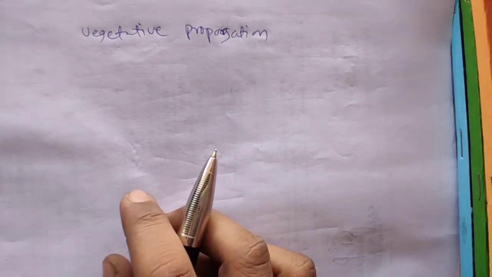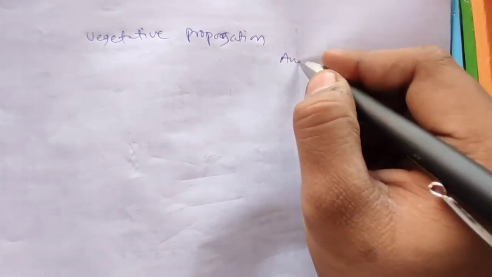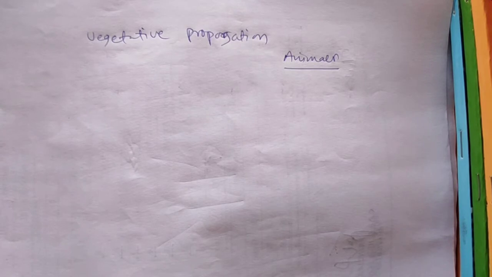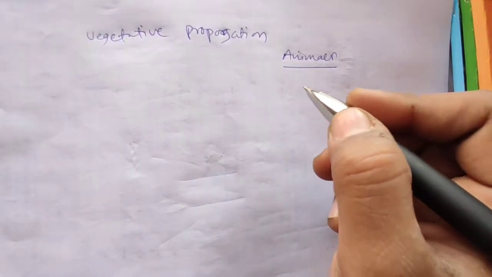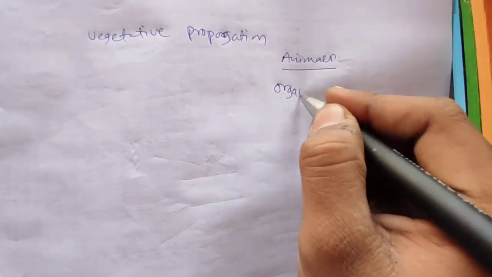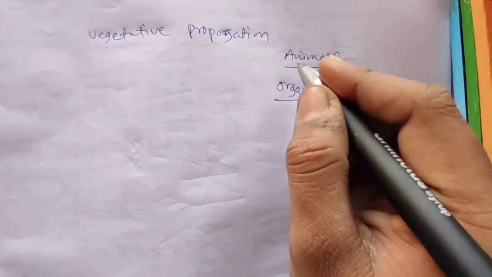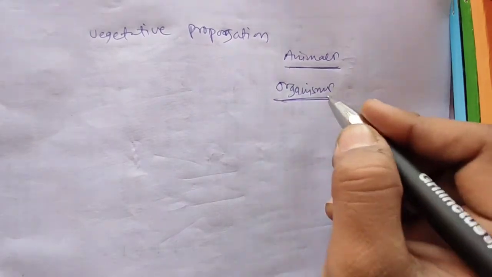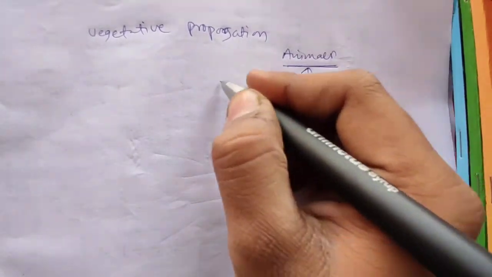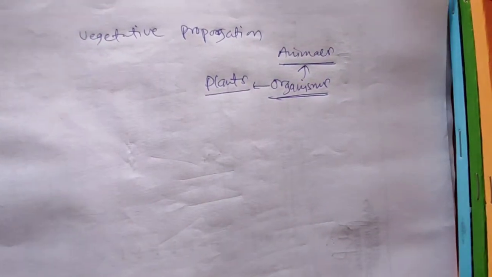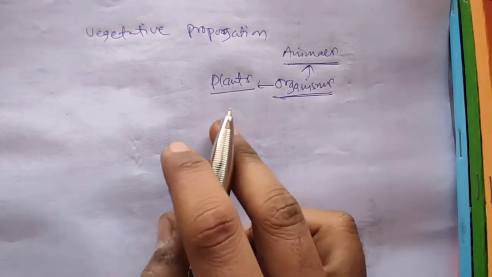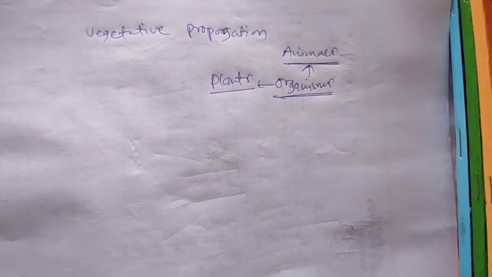When we started this chapter, we were only talking about animals. Up to this, we only talked about animals. Although the name of this chapter is How Do Organisms Reproduce, not animals, because organisms contain both animals as well as plants. So this vegetative propagation is a method used by single plants to produce new plants.